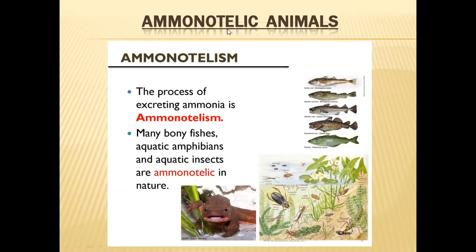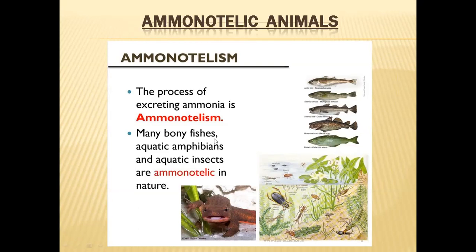First of all, let us see about ammonotelic animals. Ammonotelic animals exhibit ammonotelism. Excreting ammonia is called ammonotelism. The organisms which exhibit this process are called ammonotelic animals. Examples are bony fishes, mostly those that live in rivers or freshwater bodies, aquatic amphibians, and aquatic insects. All these organisms are examples of ammonotelic animals.